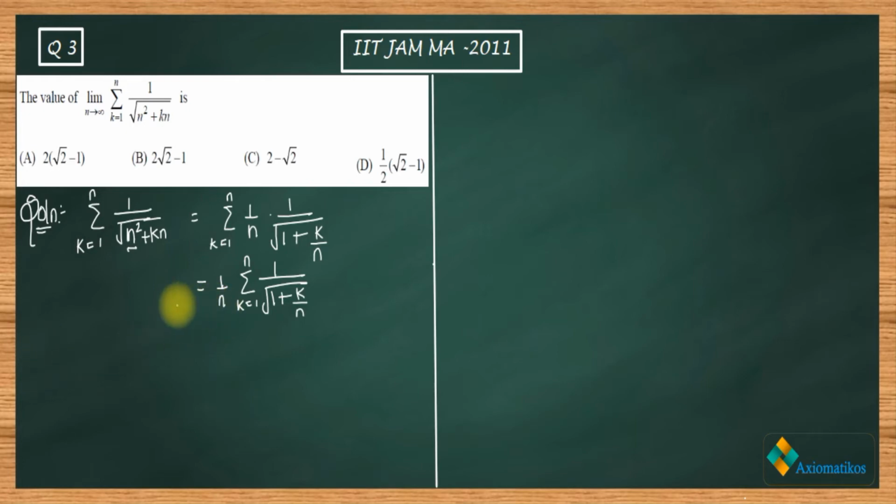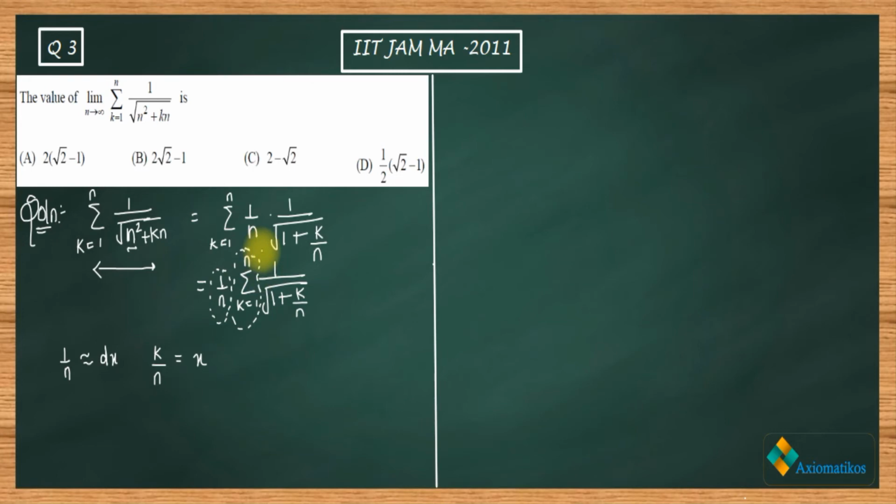When n goes to infinity, 1 by n is considered as dx, and since the summation is running over k, k by n is considered as x. Are you getting my point? So this summation actually turns out to be the integral when n goes to infinity.